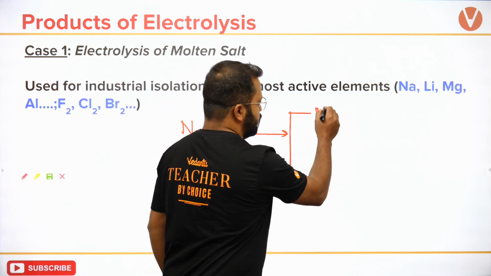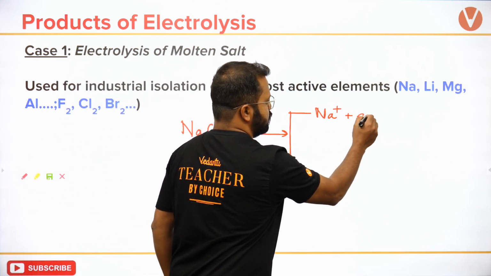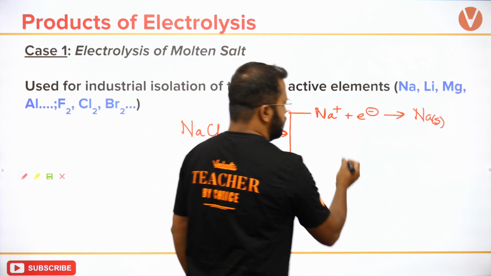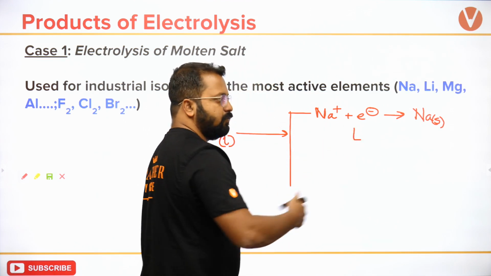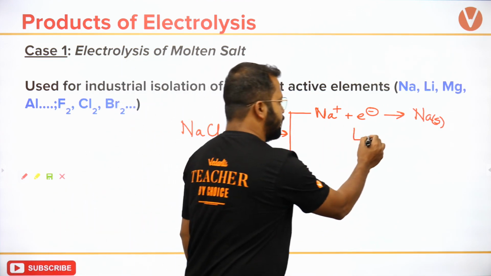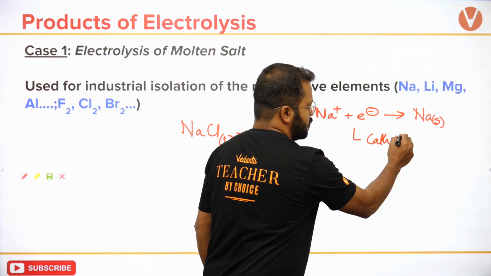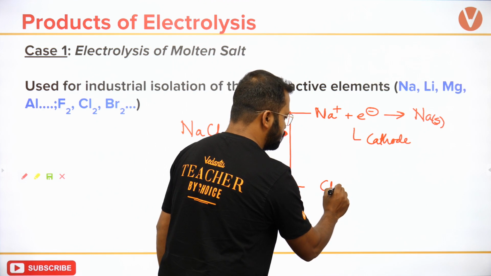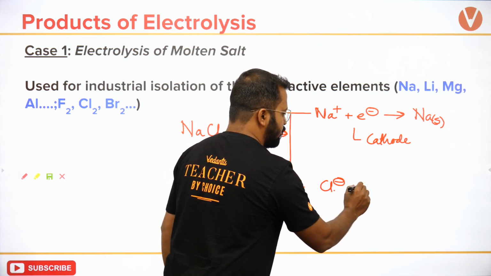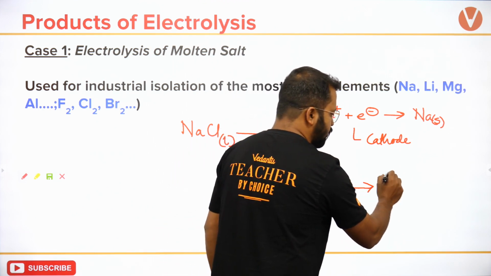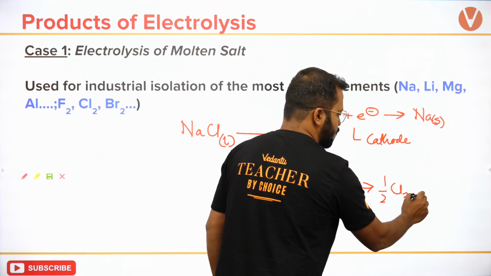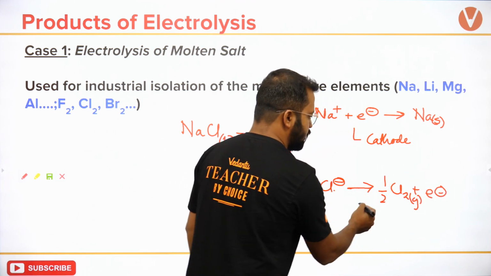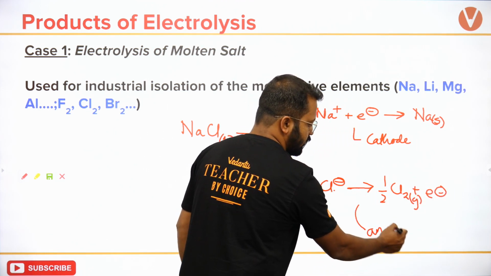So what will happen? Sodium will undergo reduction to change into Na, and this reaction will happen at which electrode? This reaction will happen at the cathode, because cathode is where reduction takes place, and at anode Cl minus will give out an electron and change into chlorine gas. This reaction will take place at the anode.